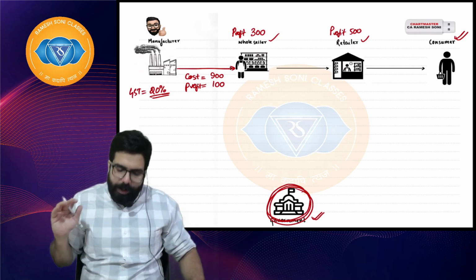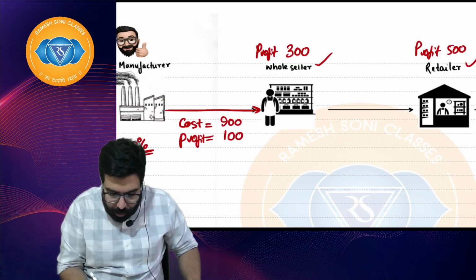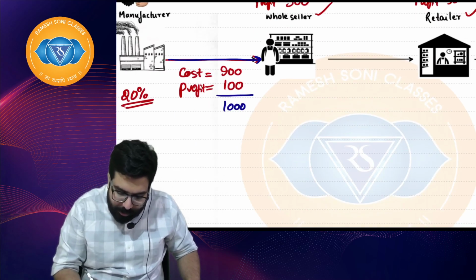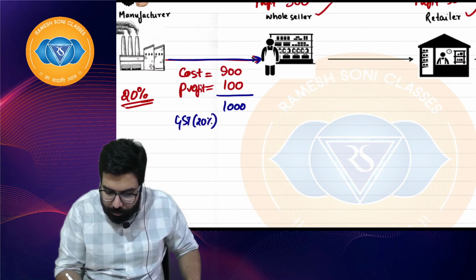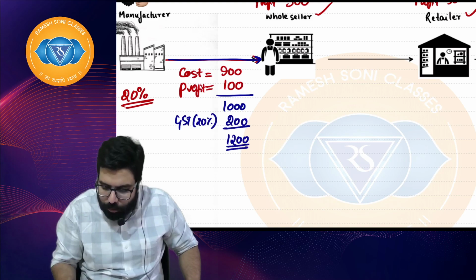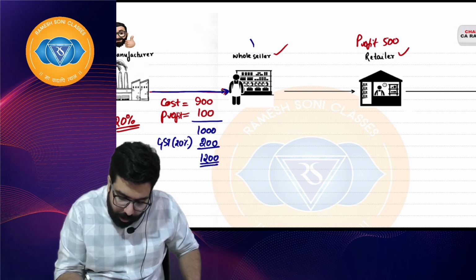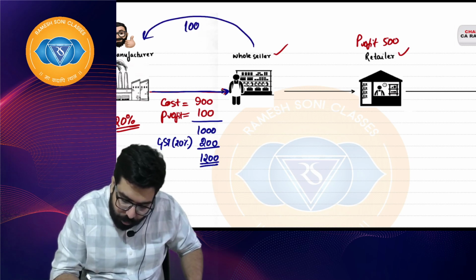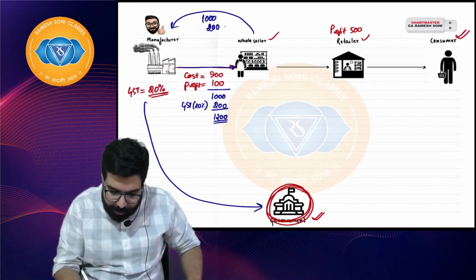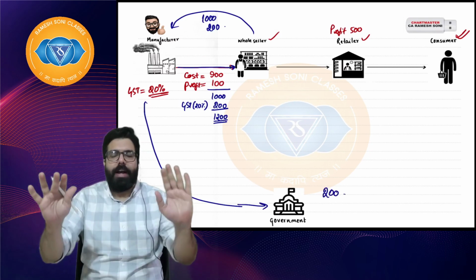Right, everyone. Chalo, we'll go ahead. Now, I will go ahead and solve it. I hope you guys have done it. First of all, when manufacturer sells it to the wholesaler, 900 plus 100, he sold it for 1000 rupees. GST rate is 20%, so 200 rupees. So 1200. Wholesaler has paid 1000 rupees for the goods and 200 rupees for the GST. This guy has to pay tax to the government. So government in the first stage gets a tax of 200. I hope everyone got it.